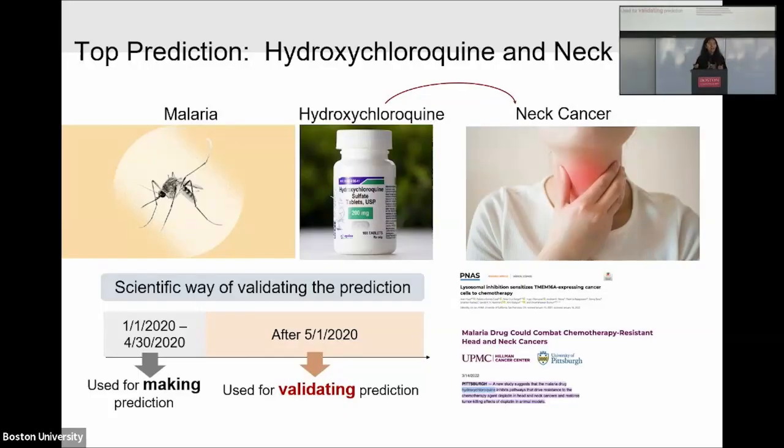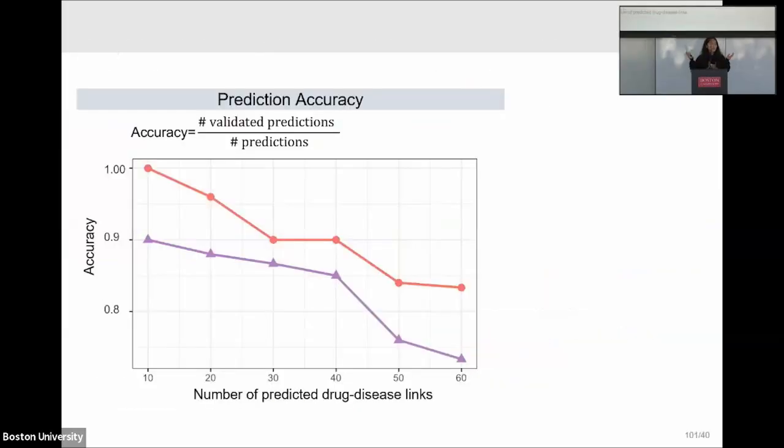But how do we validate whether our prediction is correct or not? We use a scientific kind of future view. We use the publications published after May 2020. If we find this relation really shows up in the future publications, we can say, okay, this is correct. And very exciting, we do find a paper published in May 2022 that verifies hydroxychloroquine can boost the treatment of neck cancer. So in this way, we can calculate some accuracy.